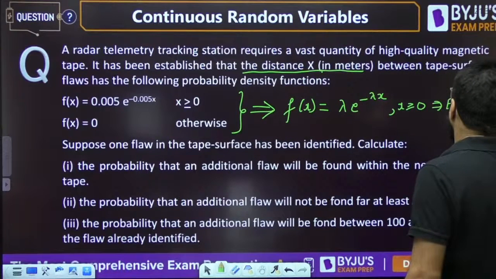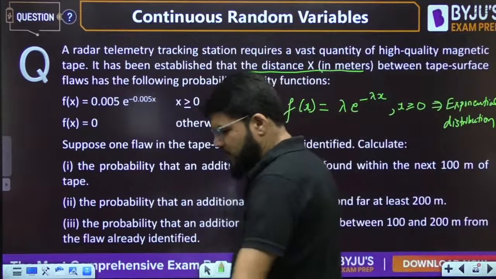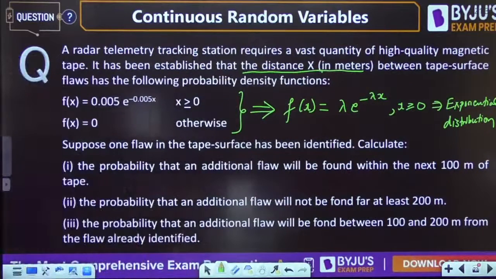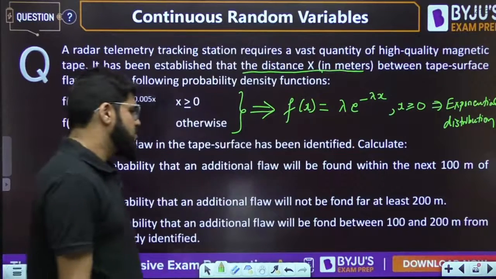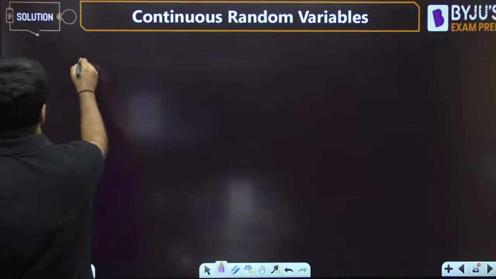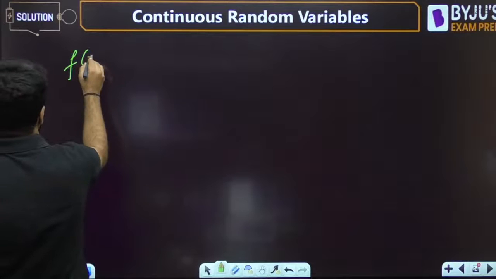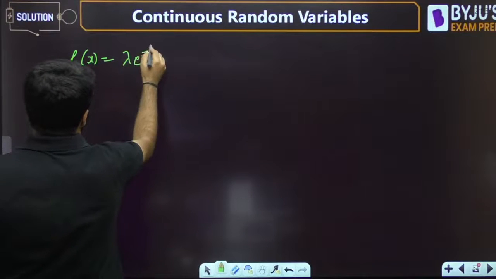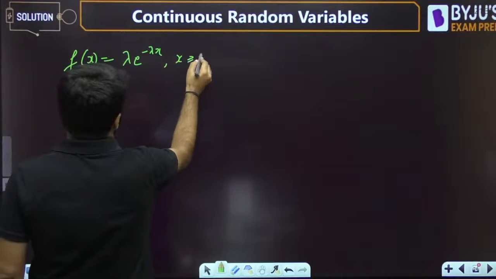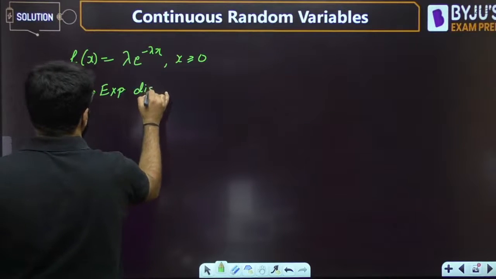This is also known as an exponential distribution. Now let me take up some important points here. As I just told you, f(x) equals lambda e raised to the power minus lambda x for x greater than equal to 0 represents an exponential distribution.